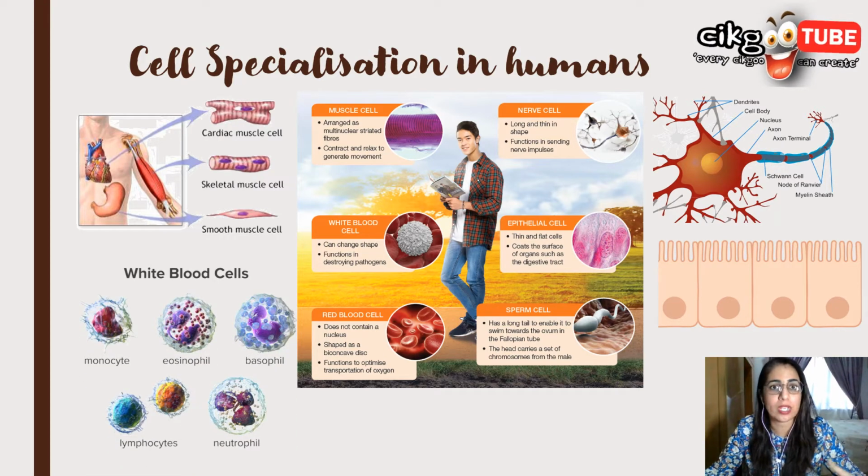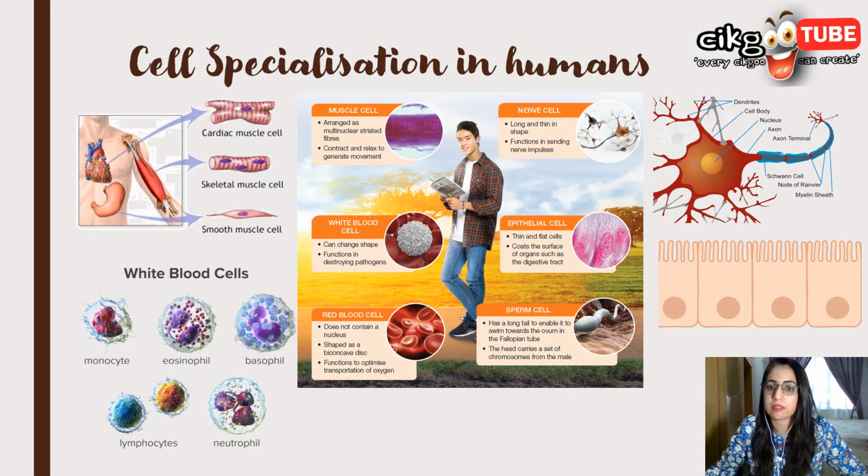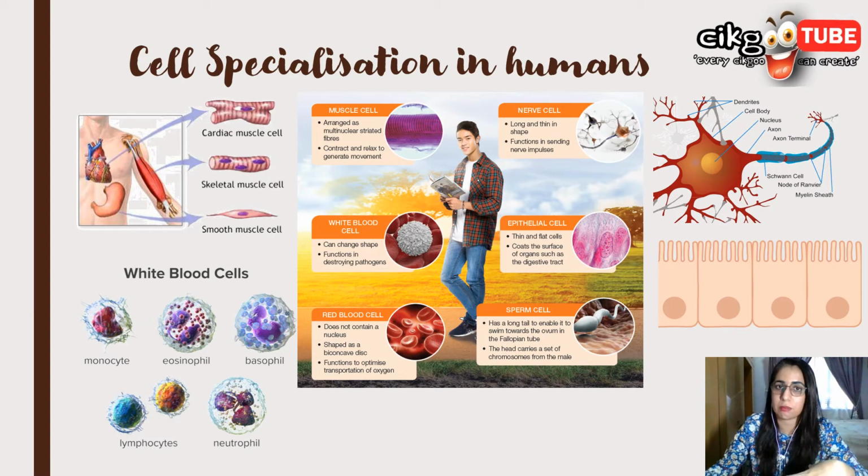Then we have white blood cells, which are a little bit different from red blood cells, obviously. They do not have a fixed shape. They have a nucleus, while red blood cells have no nucleus. They can destroy pathogens and foreign substances in the body. The function of white blood cells is to protect the body against infection.